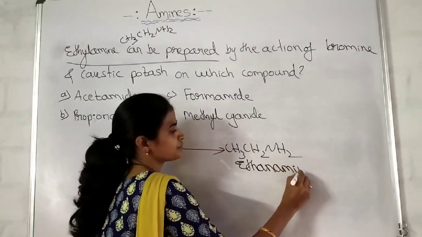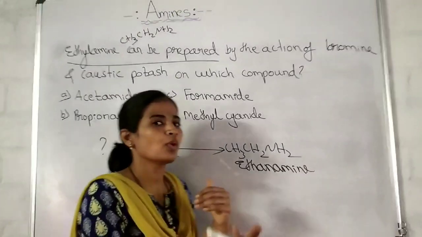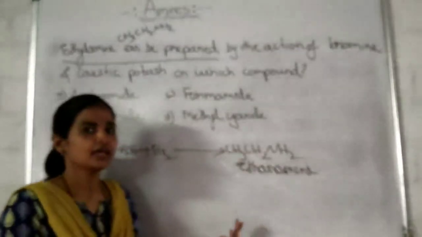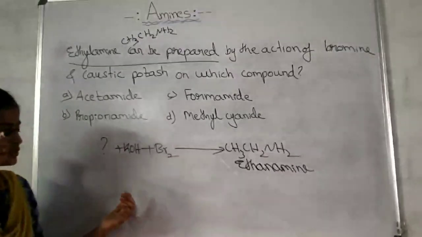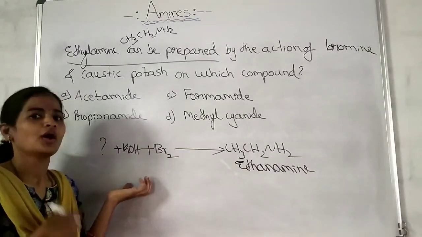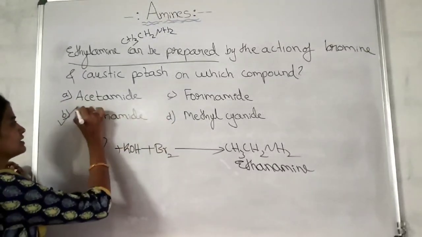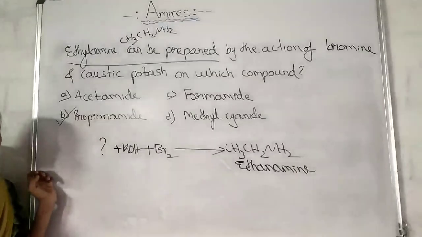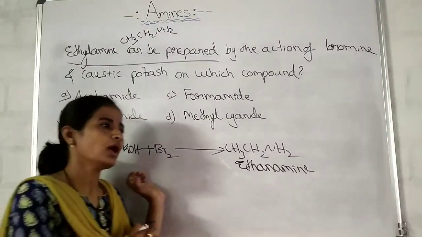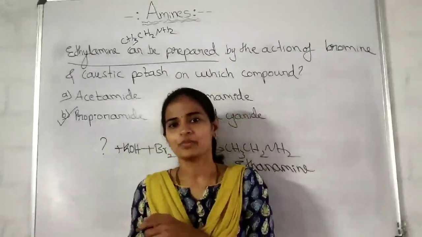Ethanamine. Yes, as you know, the degradation method gives one carbon atom less than that in the reactant, isn't it? So, ethanamine I need, means what should I use? Propionamide. That's it, isn't it? So, what is the answer? This is the answer. Got it? This is how you have to apply your knowledge to crack the questions asked in the competitive exams.